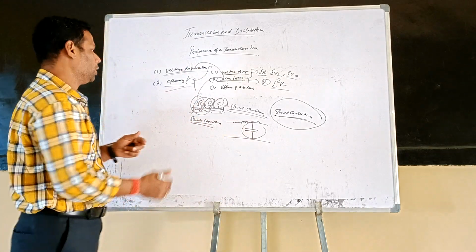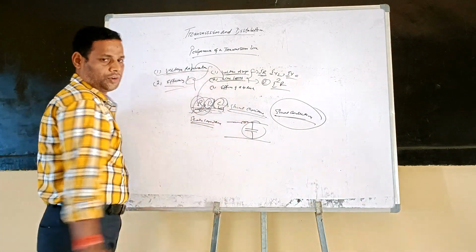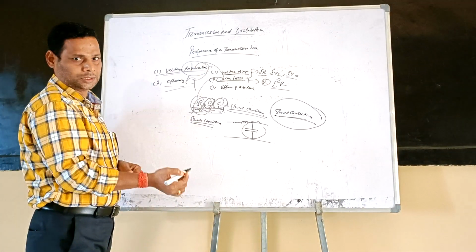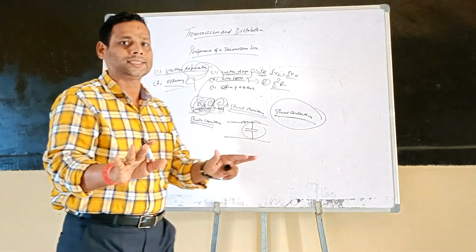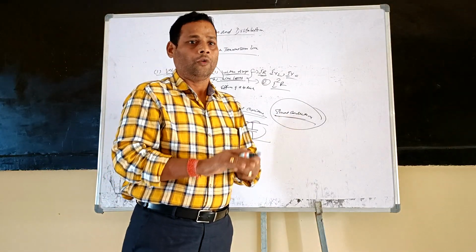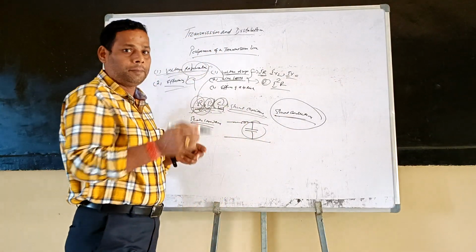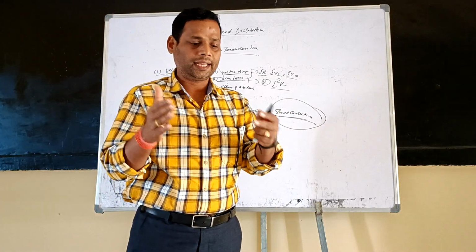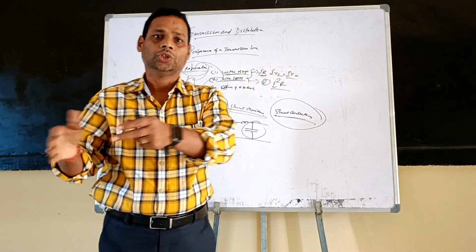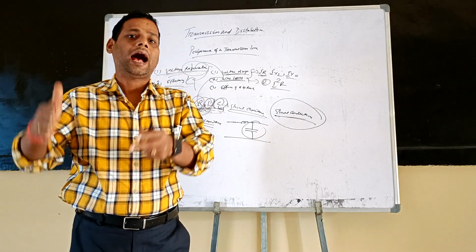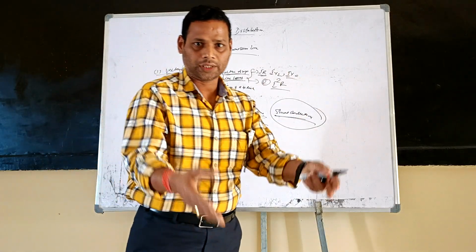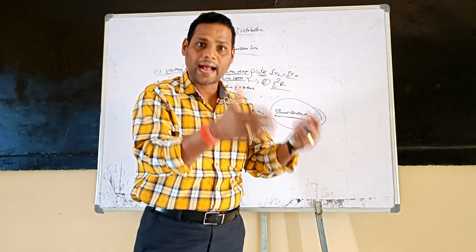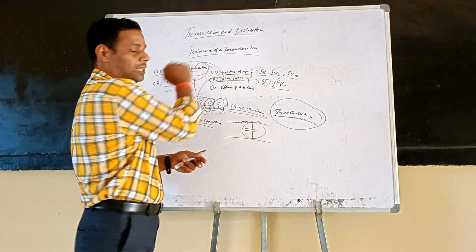Now come to the main point. What do you mean by voltage regulation of the transmission line? Regulation simply means changes or fluctuation. Voltage regulation means voltage changes. When we do not give any load at the receiving end, what is the amount of voltage? When we give load at the receiving end, what is the amount of voltage? That difference is known as the voltage regulation.